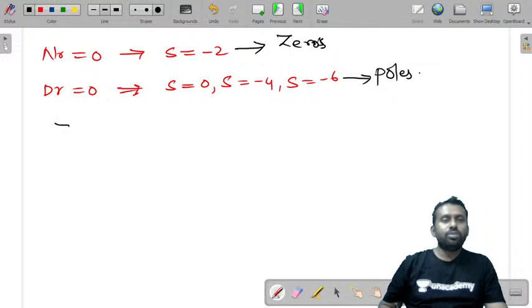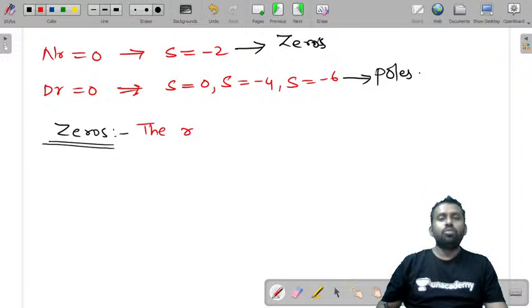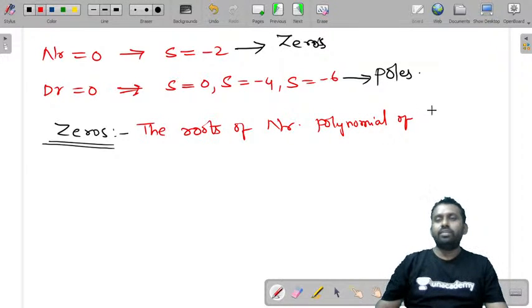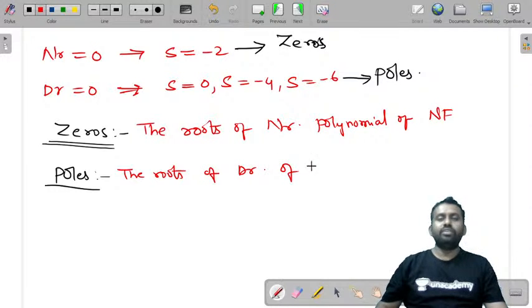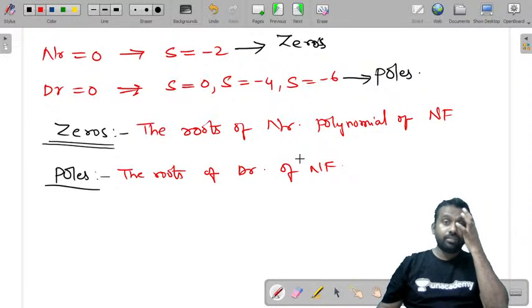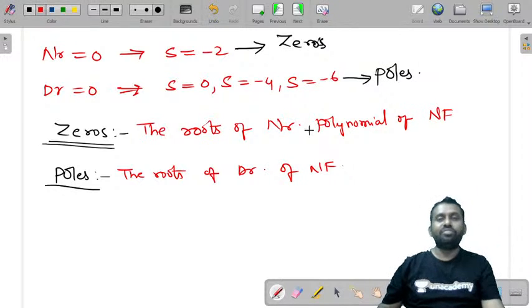So what are zeros? I can simply write zeros as the roots of the numerator polynomial of a network function, or a transfer function. And what are poles? Poles are the roots of the denominator of a network function, that is, a transfer function. Okay, so the poles and zeros are these.